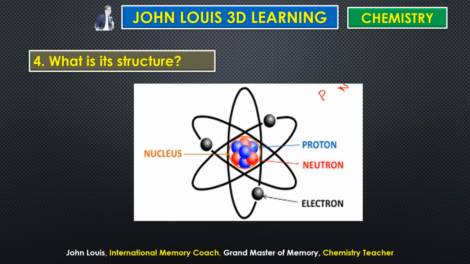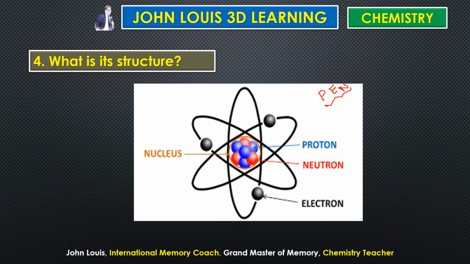But the ones in black color will be revolving around the nucleus in orbits. They will be revolving around the nucleus at various orbits. That particle is known as the electron. Electron is denoted by E. Therefore there are three particles in an atom. What are they? PEN: proton, electron, and neutron. If you remember a pen, you can easily recollect them. P stands for proton, E stands for electron, N stands for neutron.